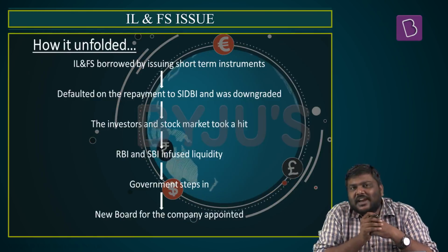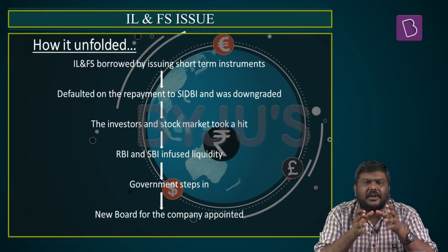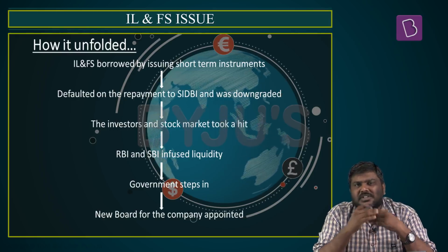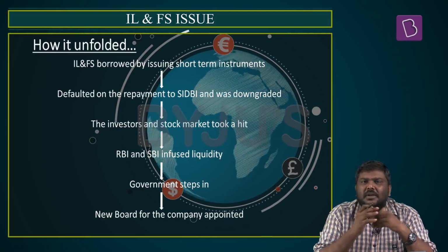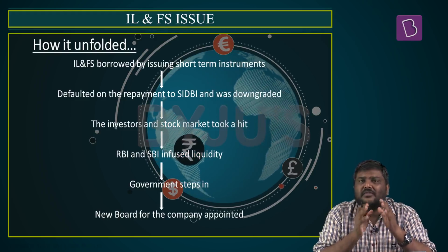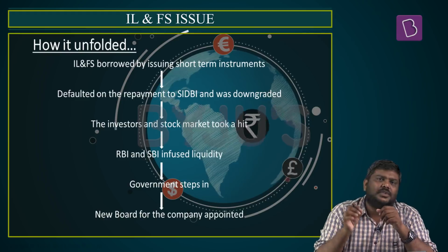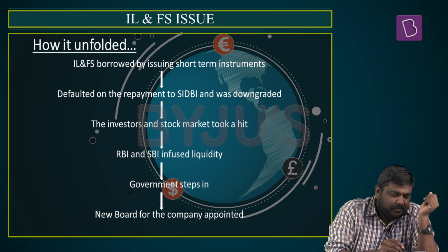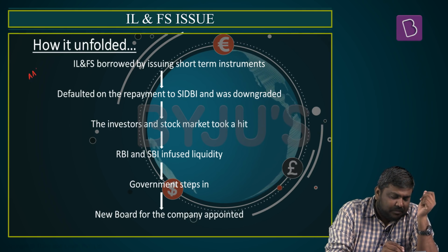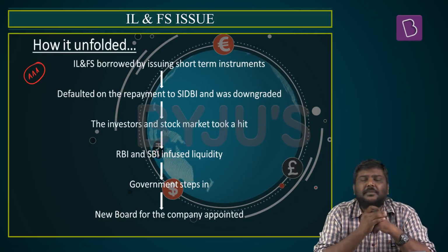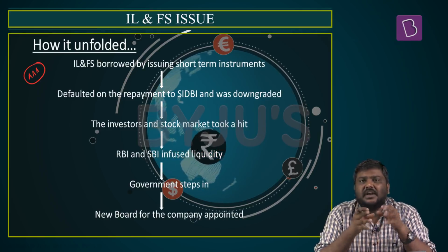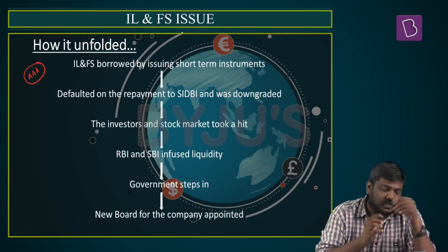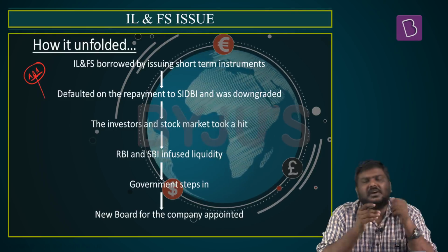Now let's try and understand how all of this unfolded in the month of September, as well as how it is continuing even today in the month of October. The genesis of this issue happened a long time ago, when the credit rating agencies started giving a very high credit rating to the debt instruments issued by IL&FS as well as its subsidiaries. For example, many of the debt instruments issued by this company were given a credit rating of AAA. And a credit rating of AAA means it is the highest rated instrument in the market. And since it is the highest rated instrument, investors will be willing to invest in these debt instruments.